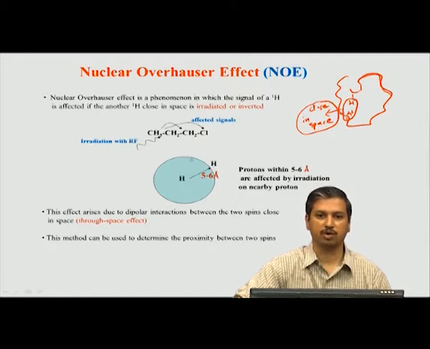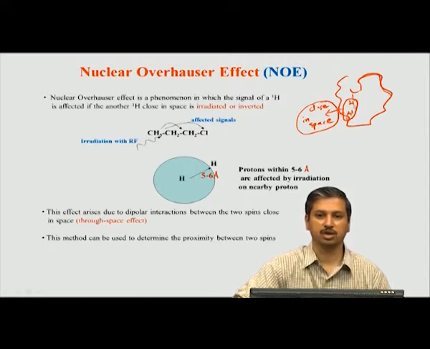So, you see, if you have any hydrogen within this radius of a sphere or a circle, anything within 5 to 6 angstroms is affected. Which means that if I can find out which hydrogen I irradiate and which other hydrogen is affected, then I get the information between those two, because they should be within 5 to 6 angstroms. Therefore, the information on the proximity of two hydrogens can now be obtained using this method of NOE. That is why NOE is a very powerful method in NMR, because it gives you the distance information between two hydrogen atoms, which you will not get by any other approach.